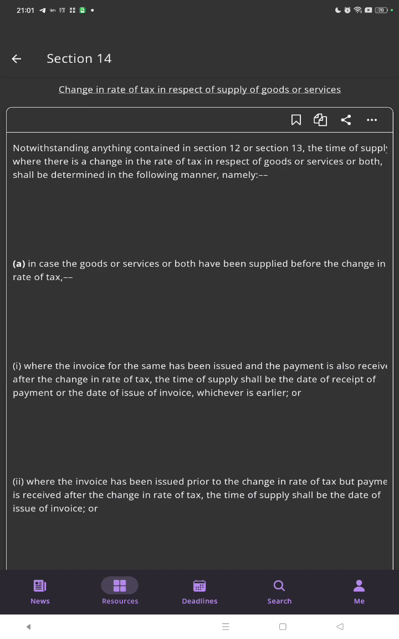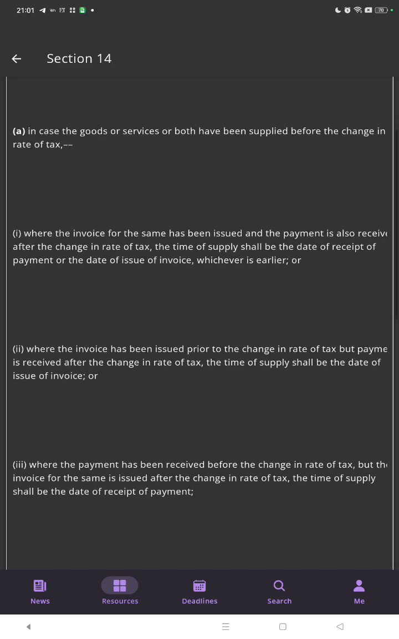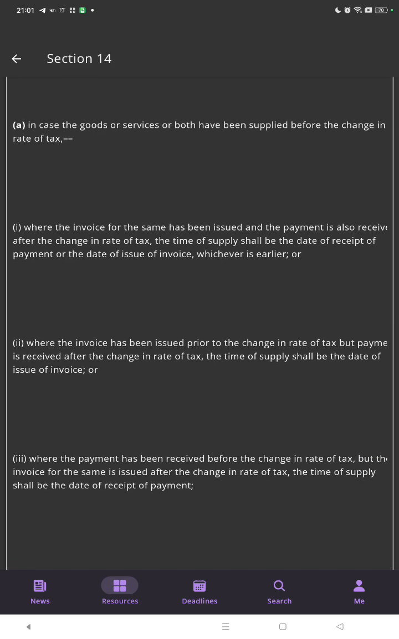In case the goods or services or both have been supplied before the change in the rate of tax, where the invoice for the same has been issued and the payment is also received after the change in the rate of tax, the time of supply shall be the date of receipt of the payment, or the date of issue of invoice, whichever is earlier.